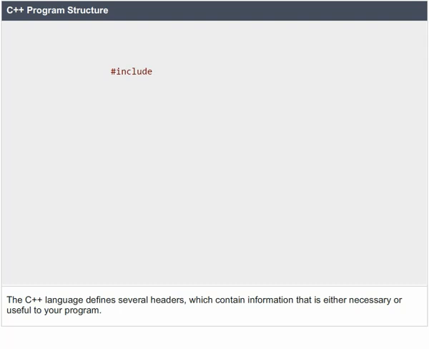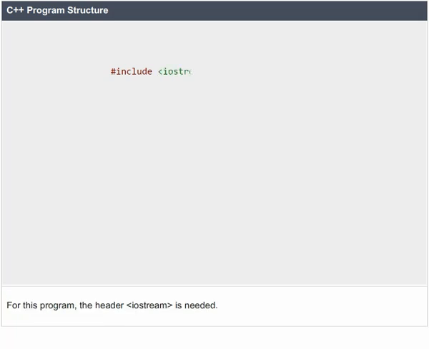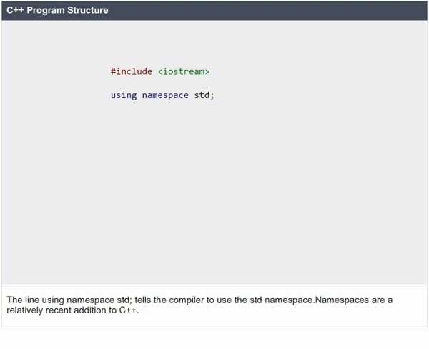C++ program structure. The C++ language defines several headers which contain information that is either necessary or useful to your program. For this program, the header iostream is needed. The line using namespace std tells the compiler to use the std namespace.